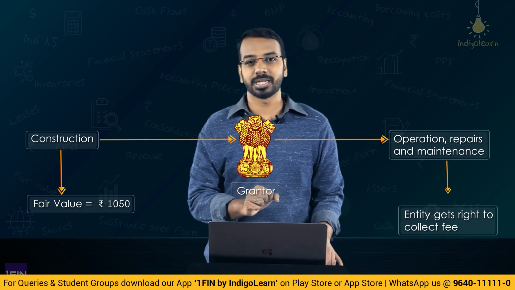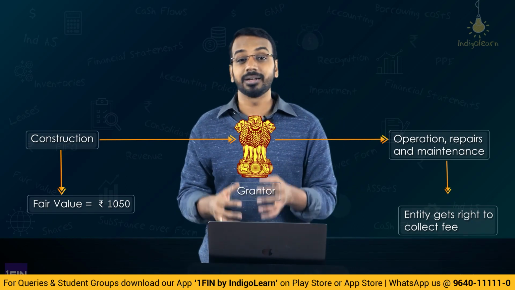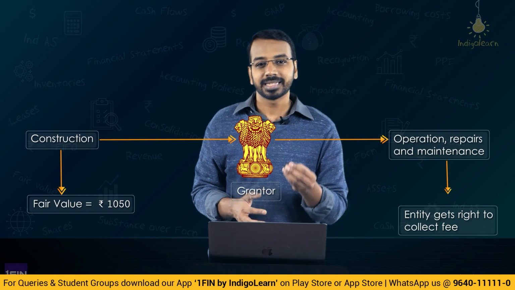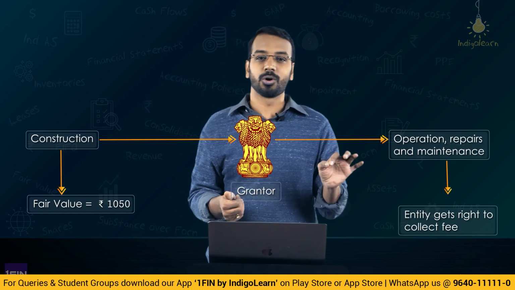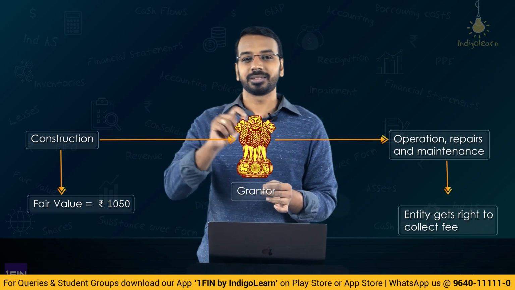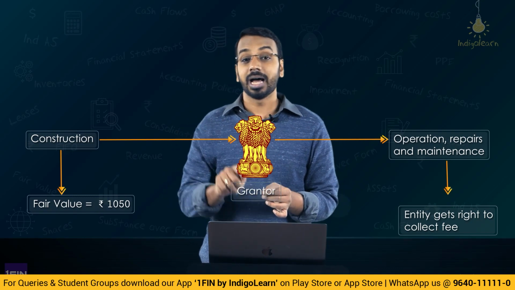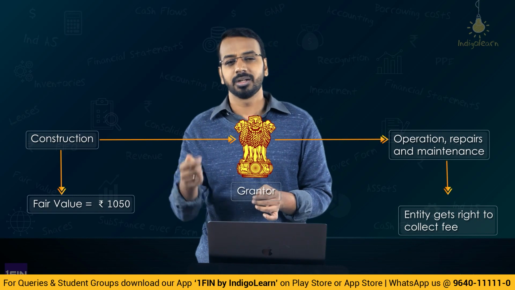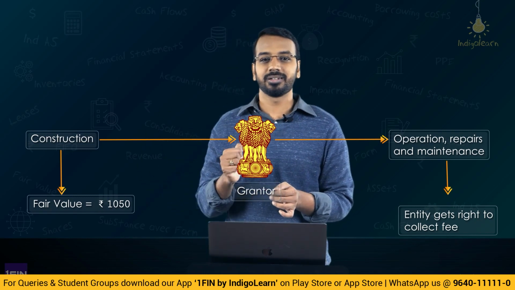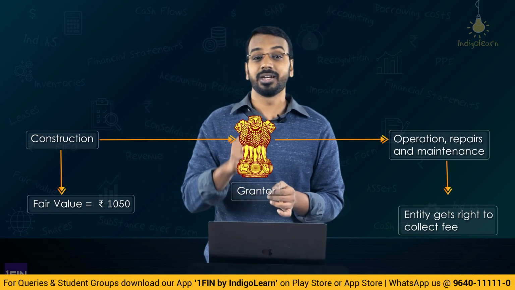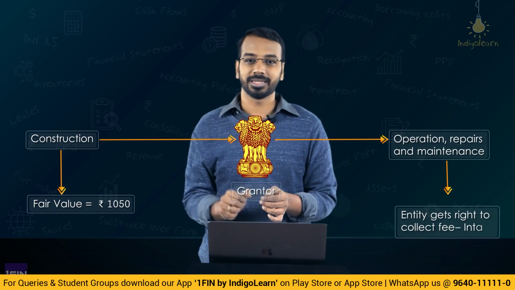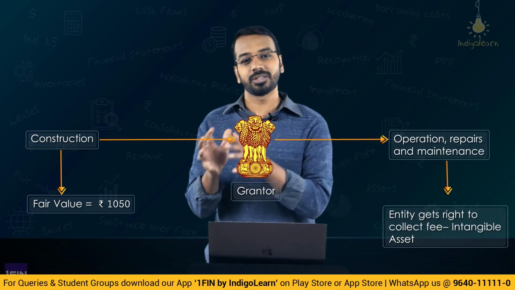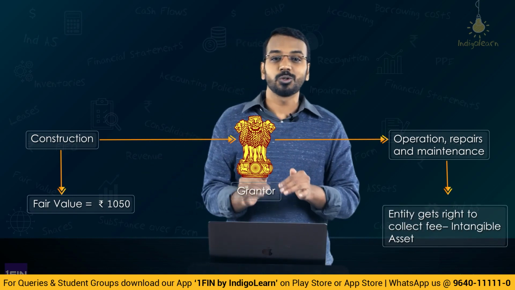This is very important for you to understand: here the operator, after having constructed the asset, is handing over the control to the grantor. The operator will operate the road, but the control is with the grantor. The transfer of control has happened. Now, when the transfer of control has happened, what is the consideration received in return? The consideration received in return is the right to charge user fee, an intangible asset. So, the control is given to the grantor, and an intangible asset comes into the books.